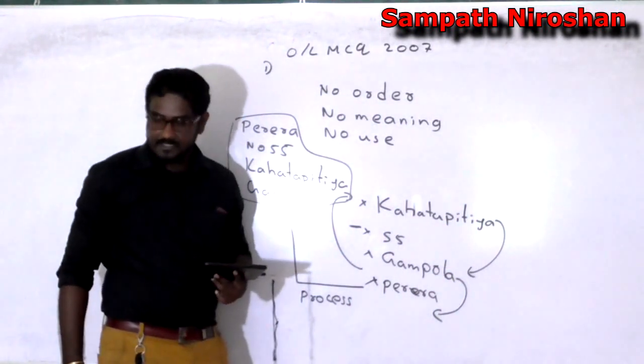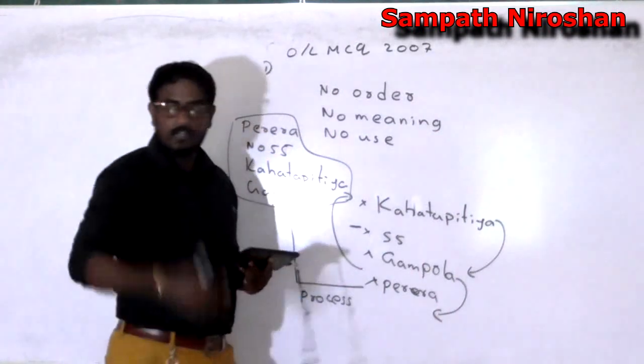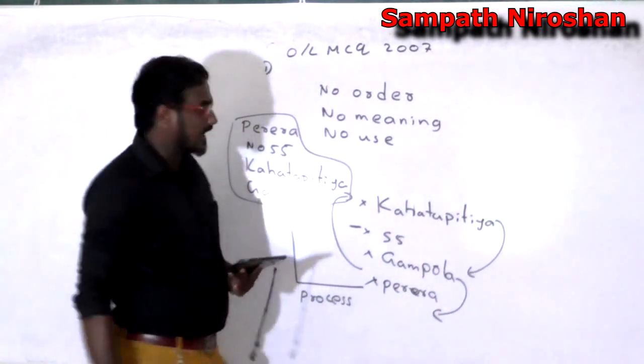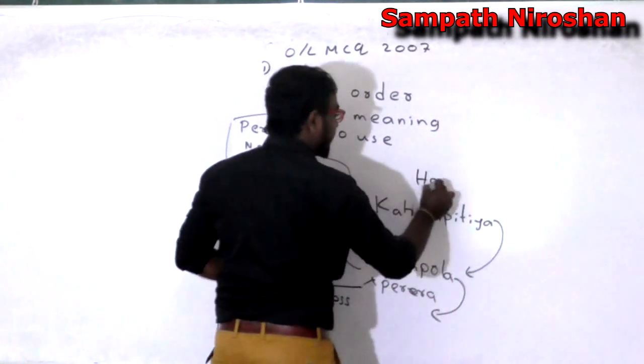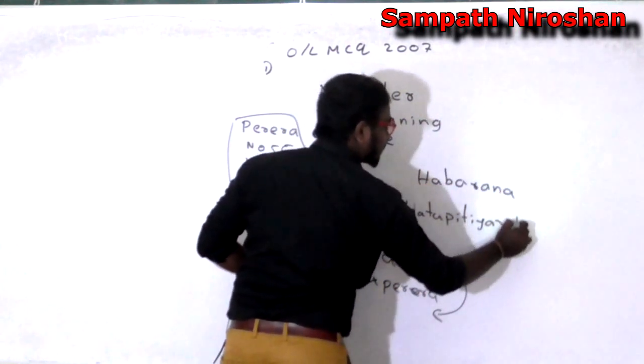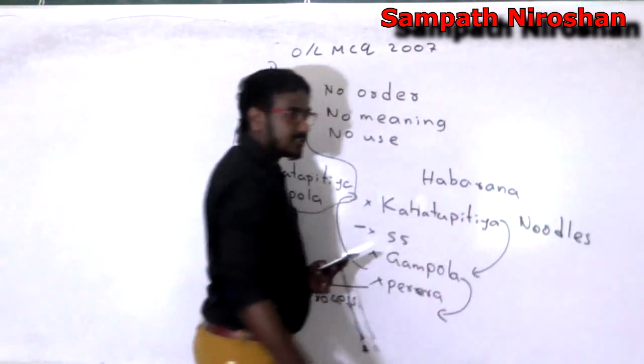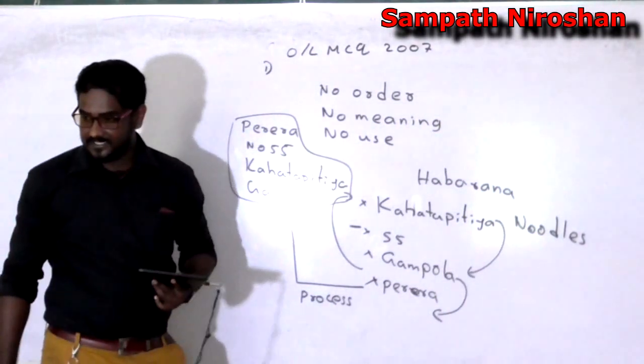Can you see this? But guess what? These are not the only data available out there in the environment, right? You can have some more data, right? What else? Noodles. There will be tons of data like that.